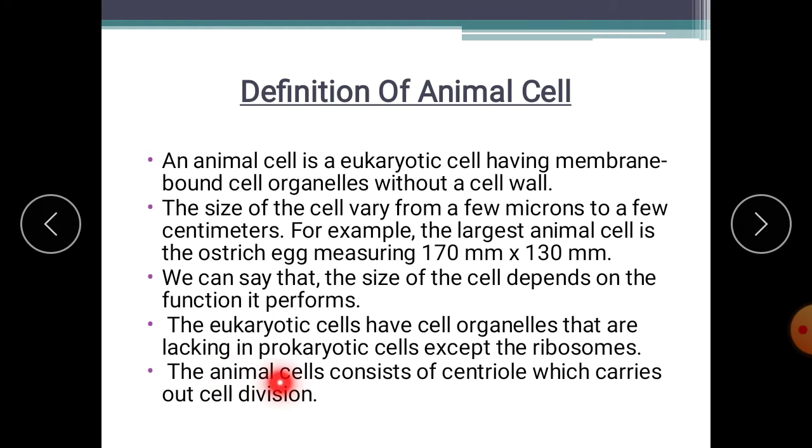The animal cell consists of centriole, which carries out cell division. Centriole is present in animal cell only, not in plant cells. So these centrioles carry out cell division. Cell division depends on the presence of centriole in animal cell.